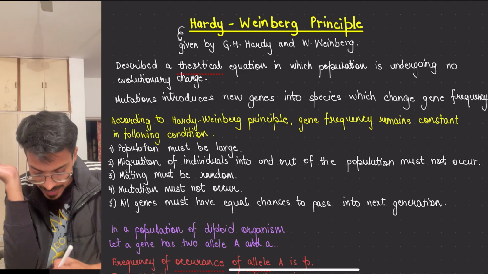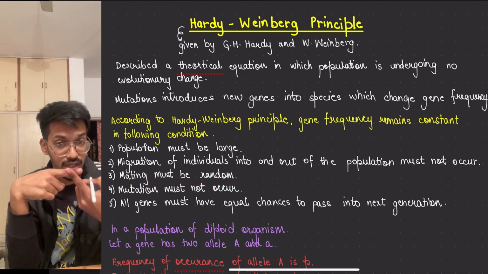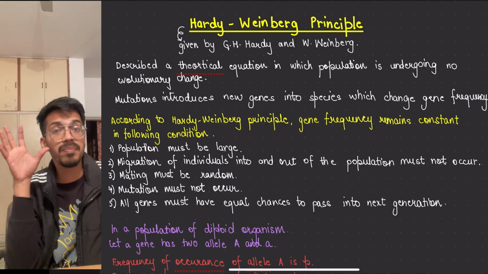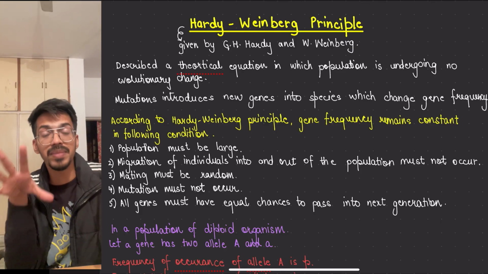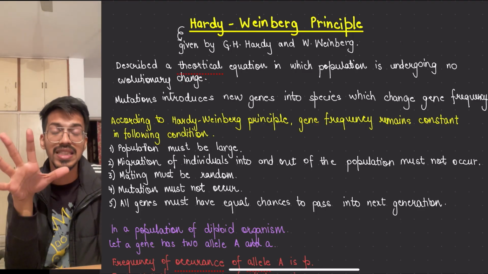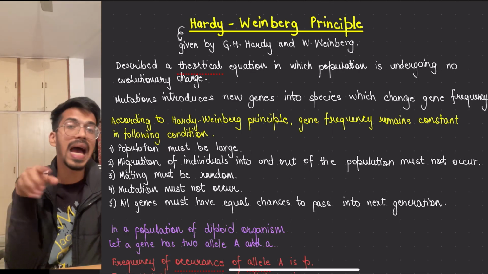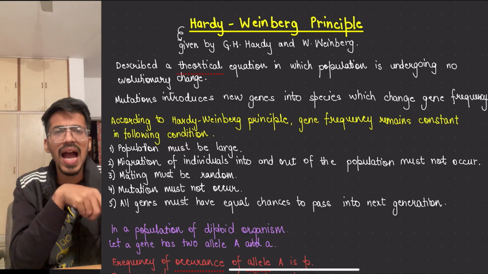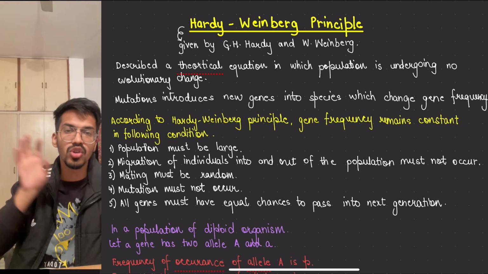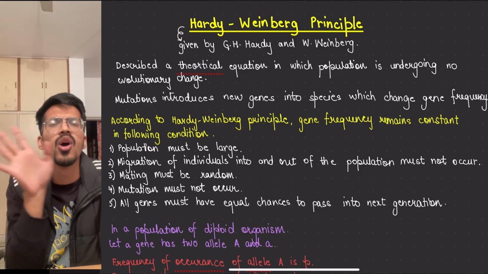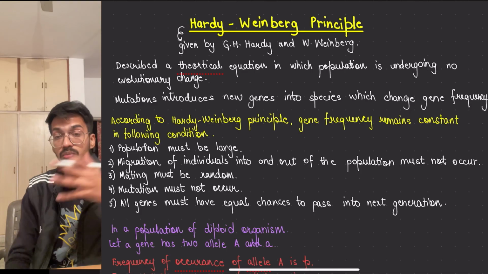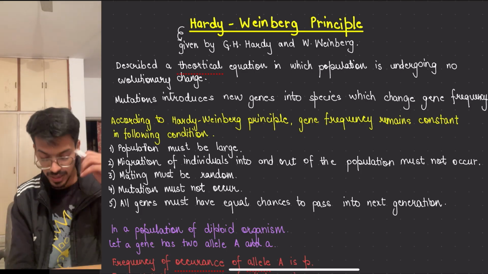Then mating must be random within the closed population, meaning a big population but not going anywhere away, and mating should happen properly between all. Like India is such a big country, so mating should happen, if we see humans only, between the Kashmiri and the Kerala person, the island person with the northeastern person, vice versa. Whatever is the Indian geographical area, everyone should mate with each other in a random way. So most of the genes are in a closed population.